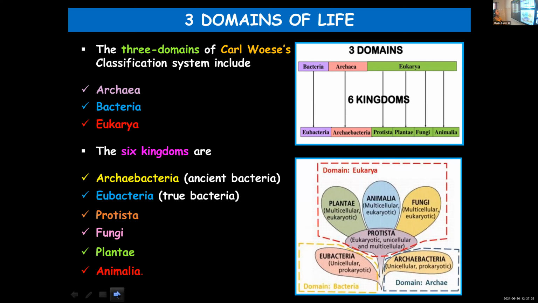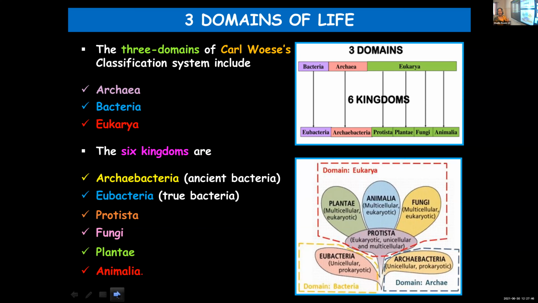Once again, the 3 domains are bacteria, which includes the kingdom eubacteria. Second domain, archaea, which includes the kingdom archaebacteria, and the third domain, eukarya, which includes 4 kingdoms: protista, fungi, plantae, and animalia.